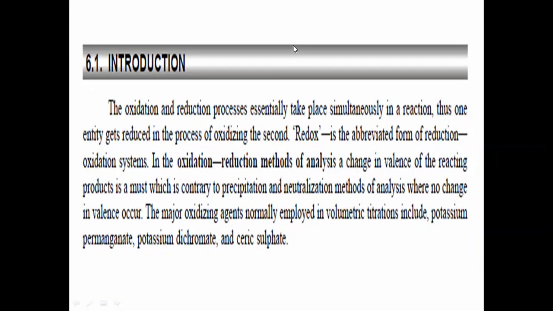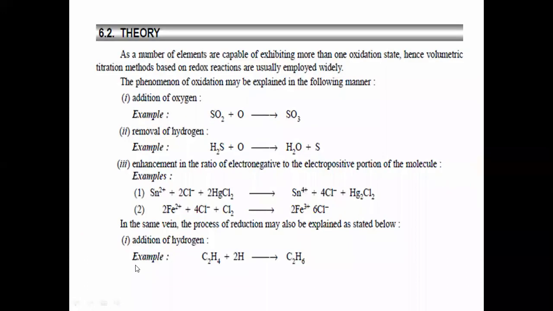Now some of the types of titrations I have listed here. Those are potassium permanganate as an oxidizing agent, potassium dichromate as an oxidizing agent, and ferric sulfate as an oxidizing agent. So these are nothing but the redox reagents, redox agents which are used to carry out redox type of titrations.